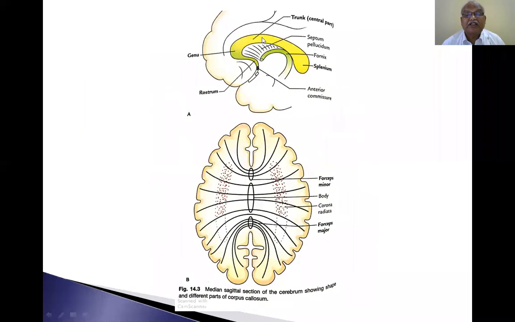That means this part of the corpus callosum, schematic diagram. This is the genu, so the anterior part of the corpus callosum is the genu. The downward and inward extension is the rostrum. The posterior bulged part is the splenium. This is the central part of the corpus callosum. This is the genu, this is the rostrum, and this is the central part or body.